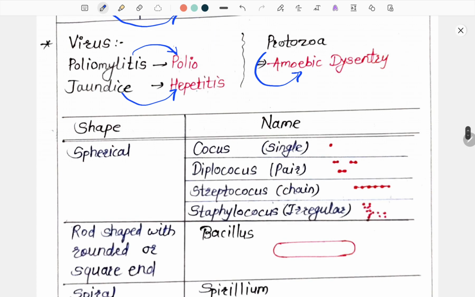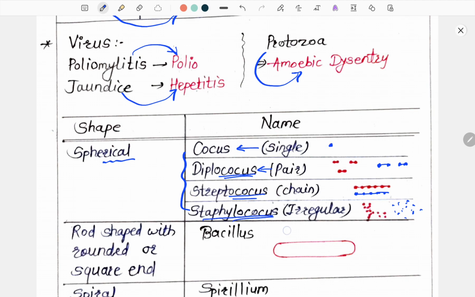Now the shape and name of bacteria. Spherical shape occurs in 4 forms. If it is in single form, it is known as coccus. If it is in pairs, its name is Diplococcus. If it is in the form of a chain, it is known as Streptococcus, and if it is in an irregular cluster, it is known as Staphylococcus.